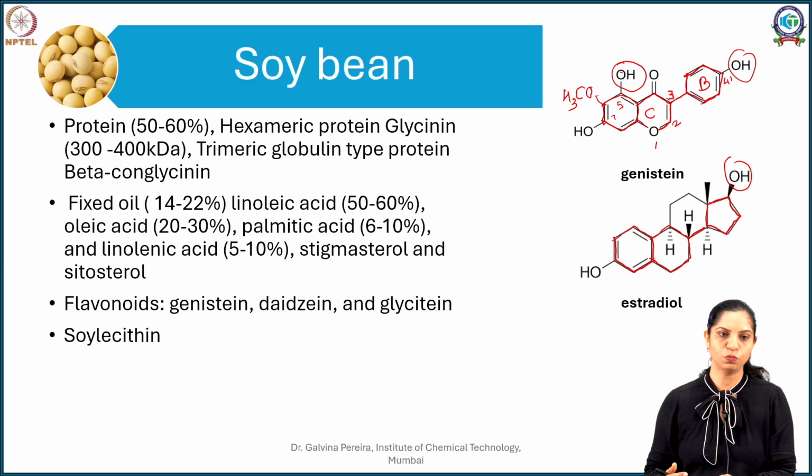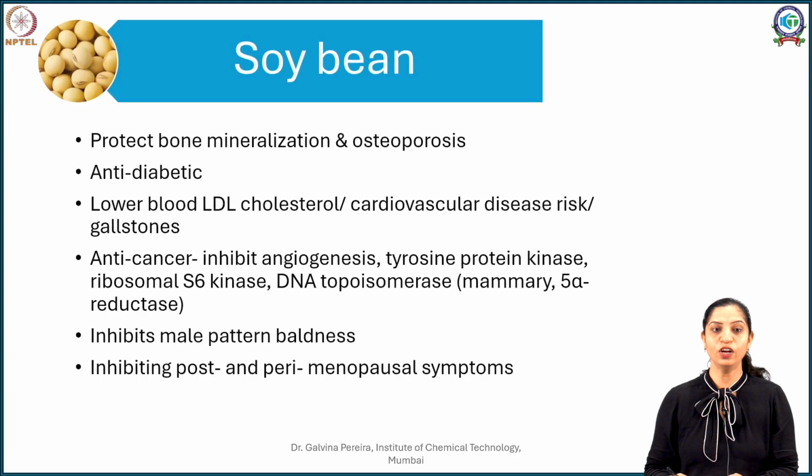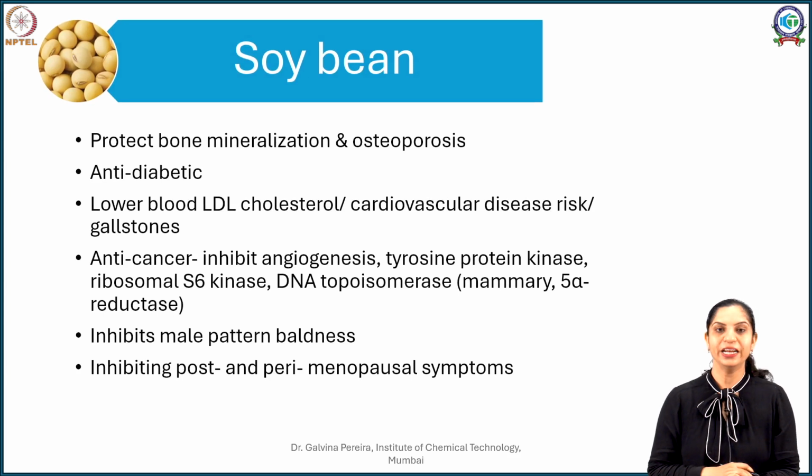the Japanese population. Apart from that, it also contains an emulsifying agent called soya lecithin. Soya lecithin is something that gives you a silky smoothness to your chocolates and acts as a very good emulsifying agent. Now, knowing this, where all can we use soybean? Because it is an estrogen mimicking agent, especially in menopausal women, it is known to protect.